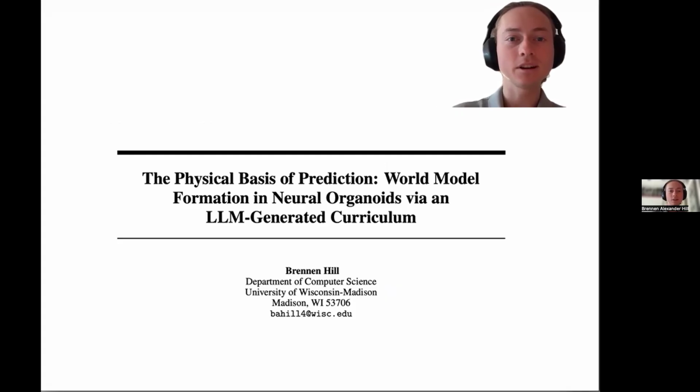Today, I'm presenting our work on the physical basis of prediction, world model formation, and neural organization of LLM-generated curriculum. We explore how world models are formed in biological neural networks, specifically neural organoids, using curriculum generated by large language models. This work intersects with computational neuroscience and agent-based AI, offering a new platform for studying embodied intelligence.